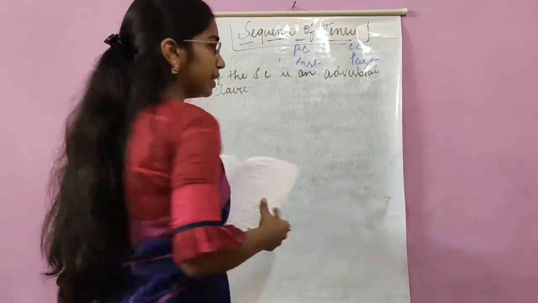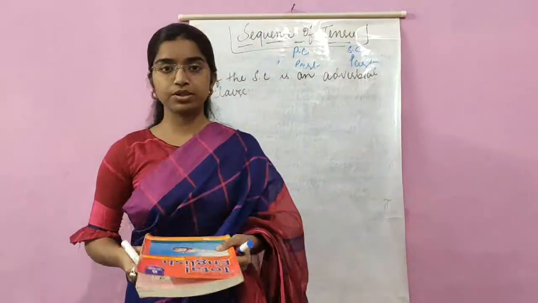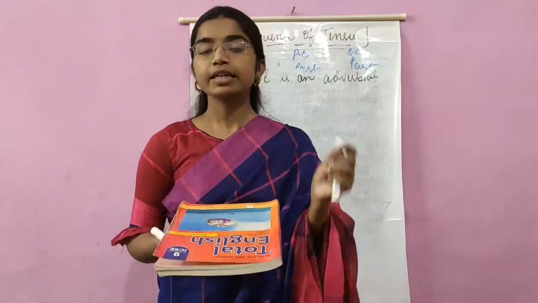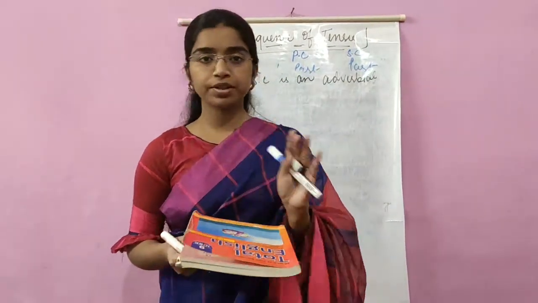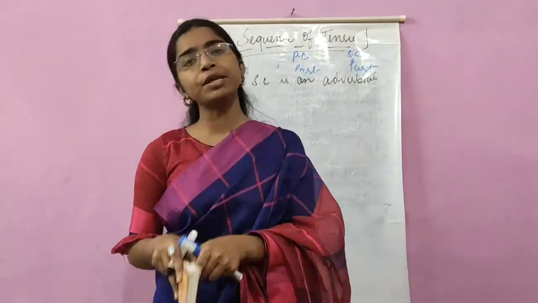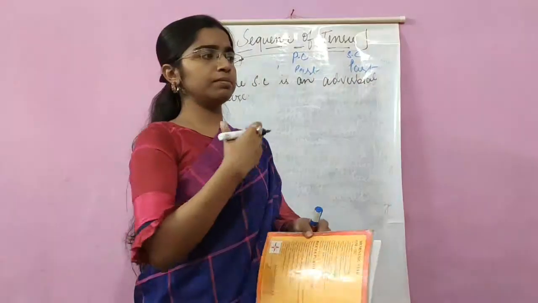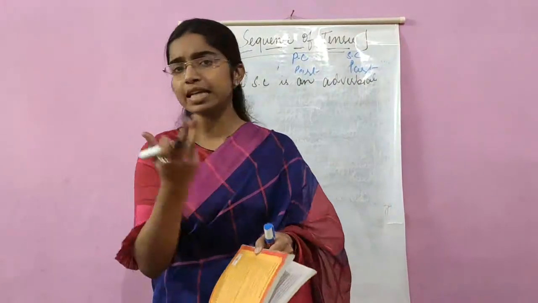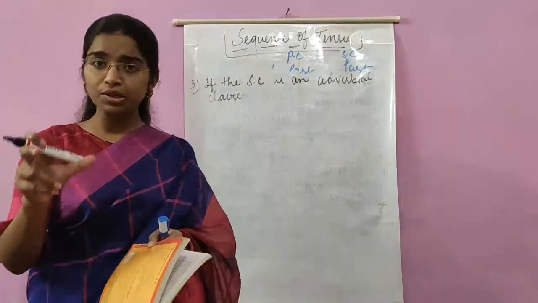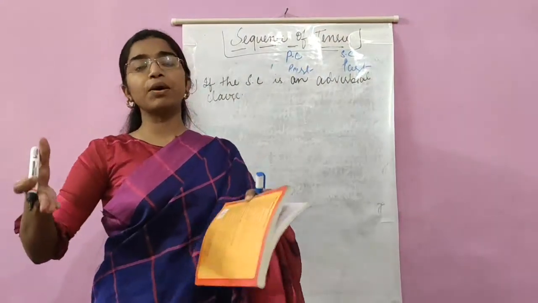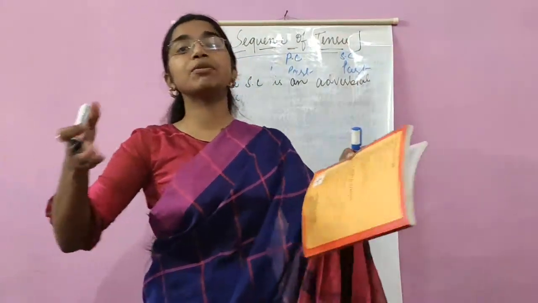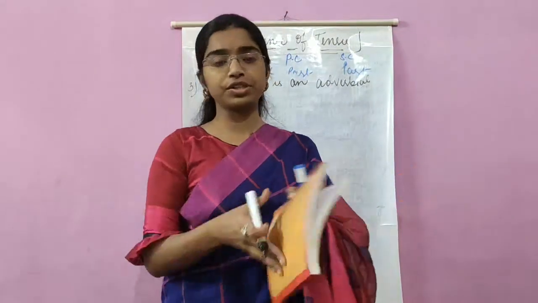Okay. Now let me ask you, what is an adverbial clause? Before that, let me ask you, what is an adverb? An adverb is something that adds to the meaning of a verb, right? An adverb will tell us about the time of action, place of action, manner of action. It will tell us about all these things. Similarly, an adverbial clause is a clause that tells us about these in detail. It has got an adverb and it will tell us in detail about the time, place of action.